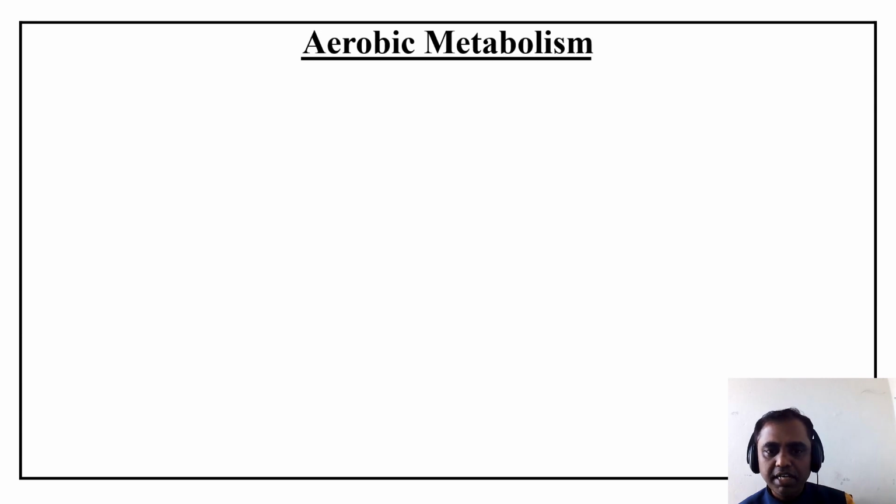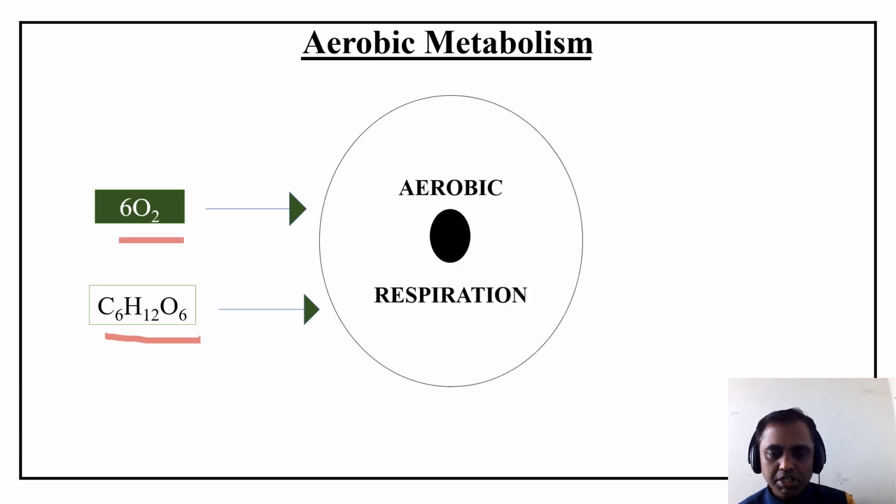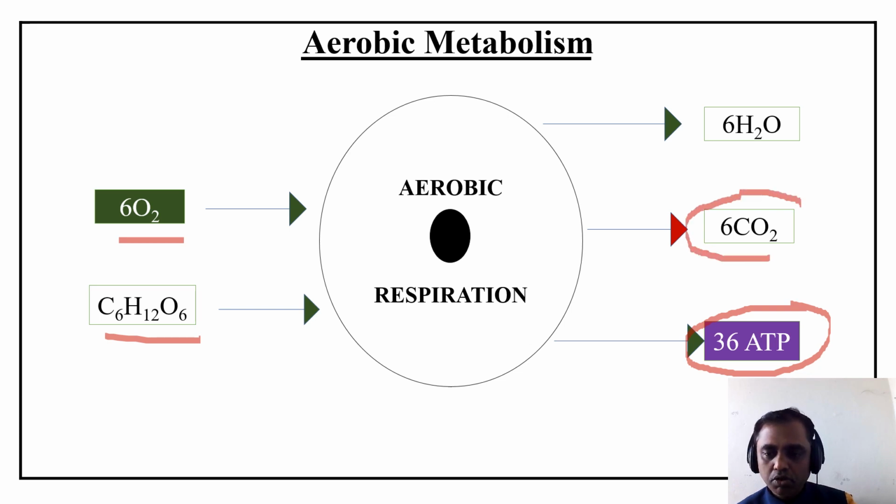Let us study aerobic metabolism. As I told you, there is glucose. With the help of oxygen, aerobic metabolism takes place. The end result is formation of ATP molecules, that is energy production, 36 ATP molecules, and it also goes to carbon dioxide and water. So aerobic respiration here produces 30 to 36 ATP molecules.